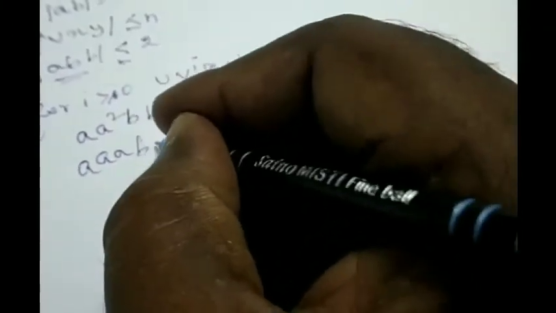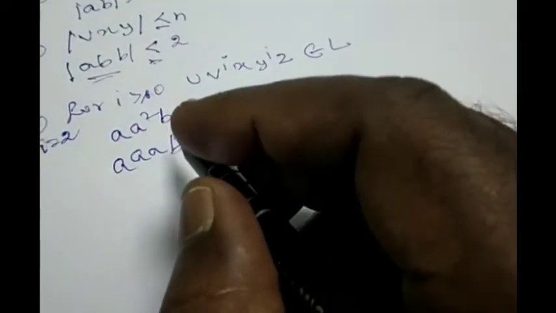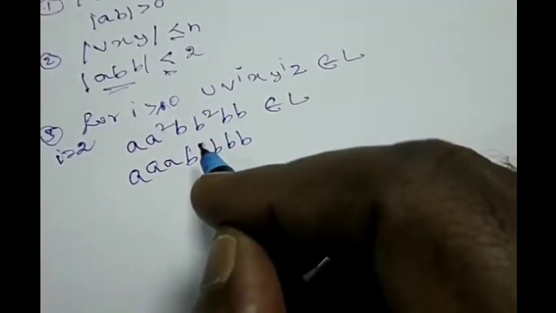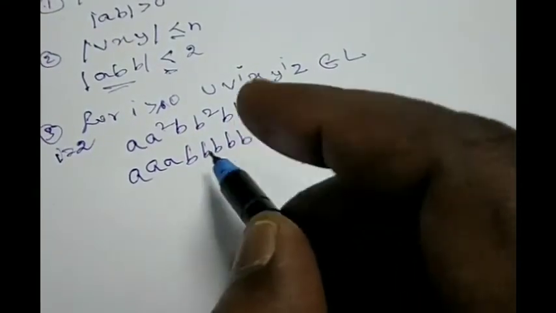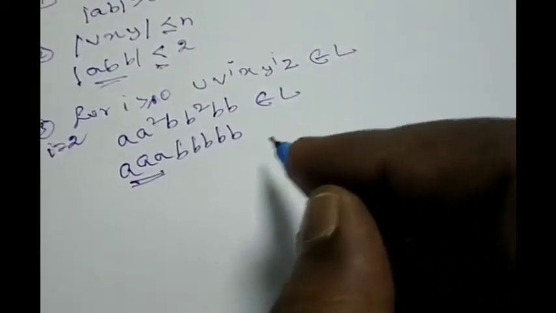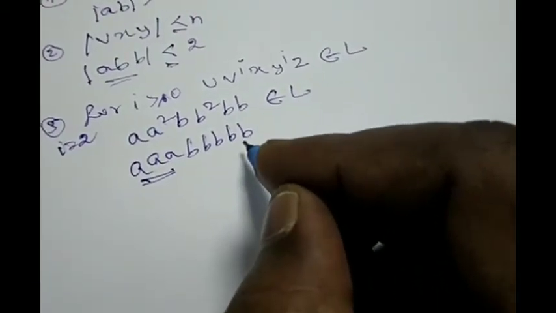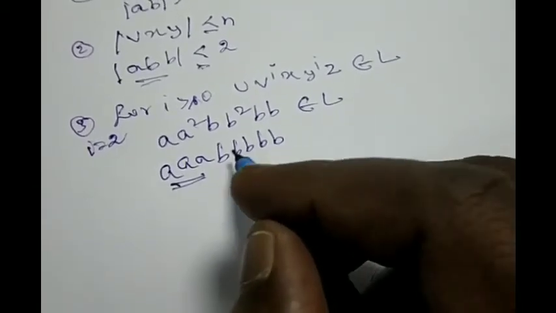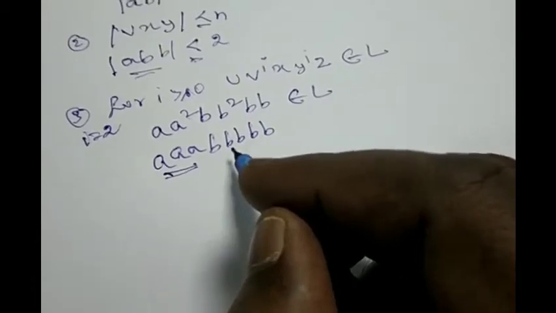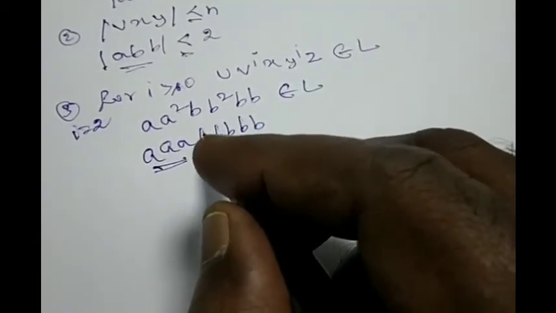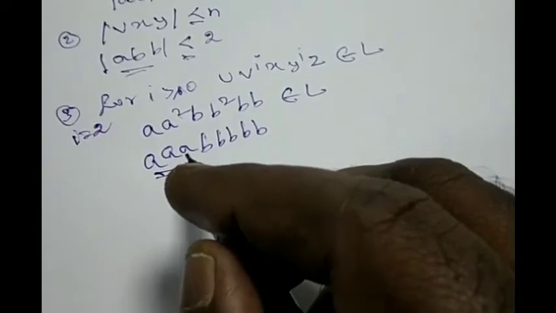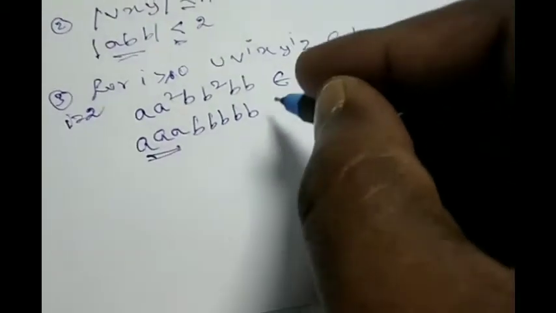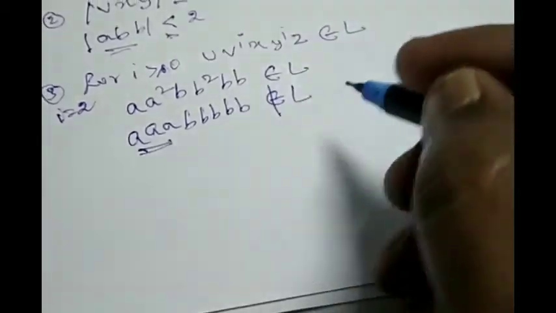Now I substitute here: this A is 2 times, so AA, and this B is 2 times, so I write BB. So now you can see, what is the language pattern? The number of B's should be 2 times the number of A's. But here the number of A's is actually 3, so the number of B's should be 6. But in this case you have only 5 B's instead of 6 B's. So it is not 2 times the number of A's, and we can say that this does not belong to the language.